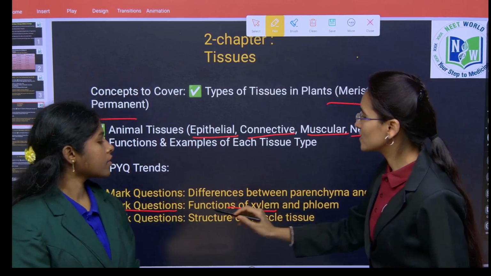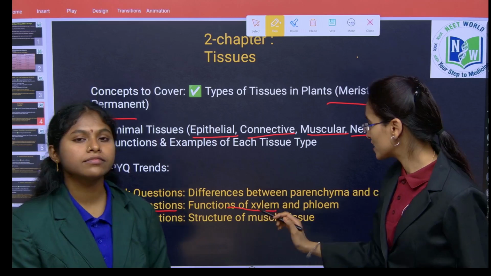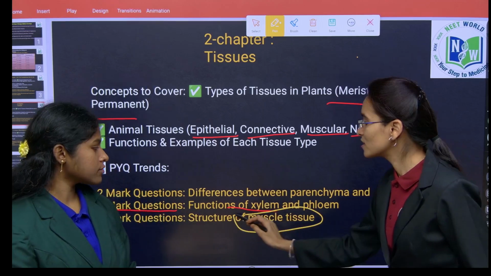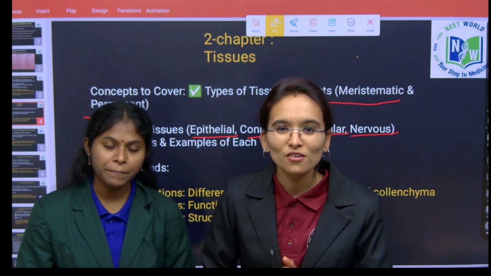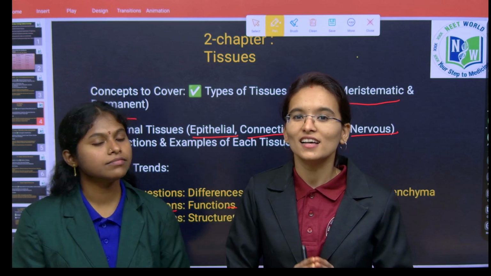Yes, see here children, for 5 marks, you are getting the structure of a muscle tissue. It means here you need to write in brief about the types of muscle tissues, its diagrams as well as its functions.